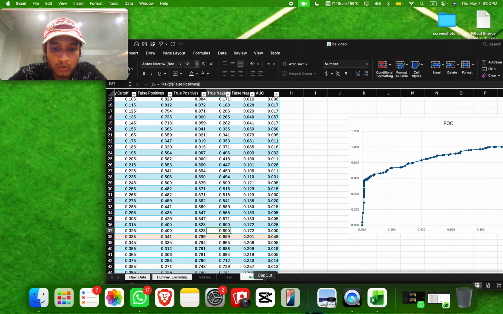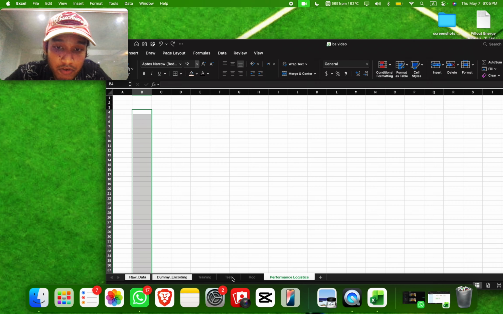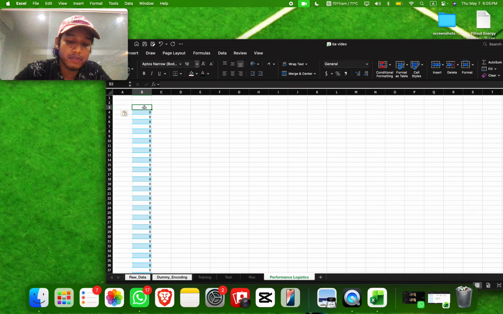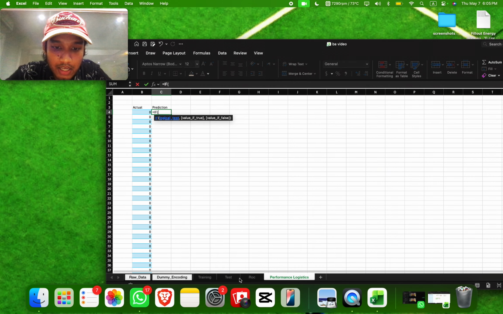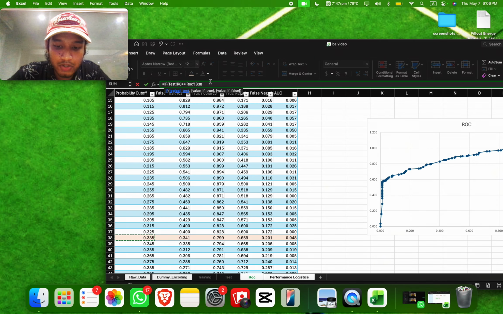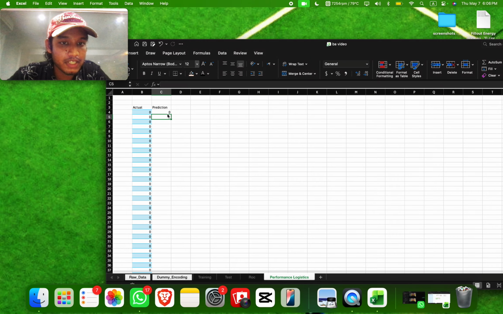And what we will do next is open a new sheet. We have named the new sheet performance logistics. Next thing we will do is bring every answer from the is profitable column from the test sheet and put it in actual. And then we're going to do a prediction, which is equals if any sigma transform amount is greater than or equal to the intercept amount, which we need to lock, of course. So let's lock it, and then it should show 1 or 0. So these are basically predictions.